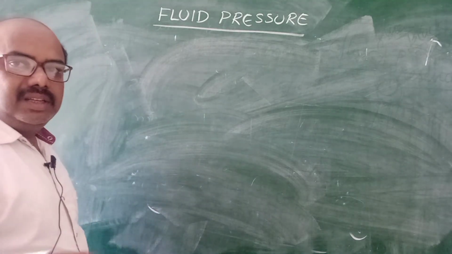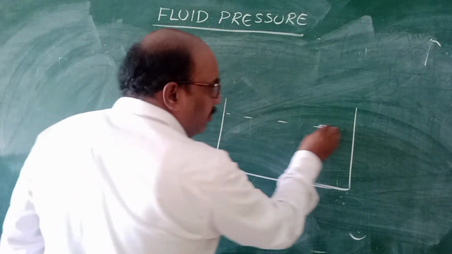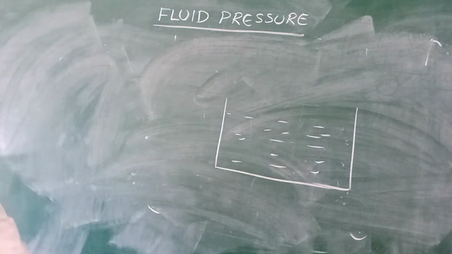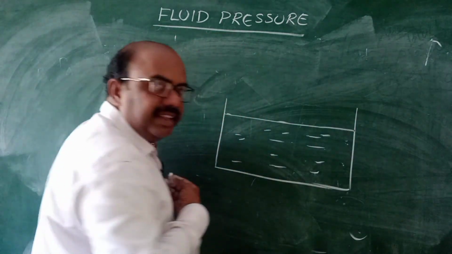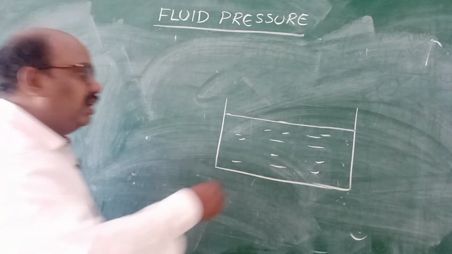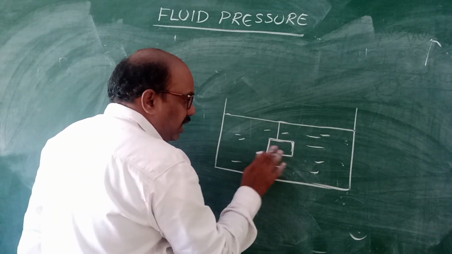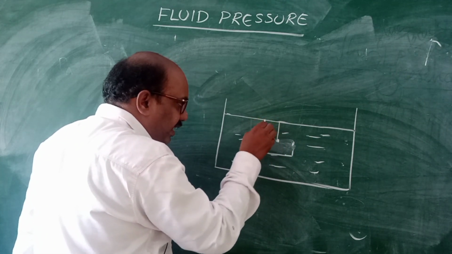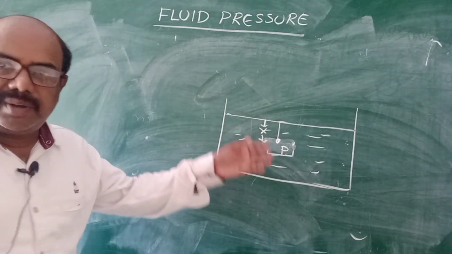See children, this is one glass tumbler. Now it is completely filled with fluid. This is called the free surface. From the free surface at x distance, I kept an object. You consider a point here. Let us consider this point P is at x distance from the free surface.